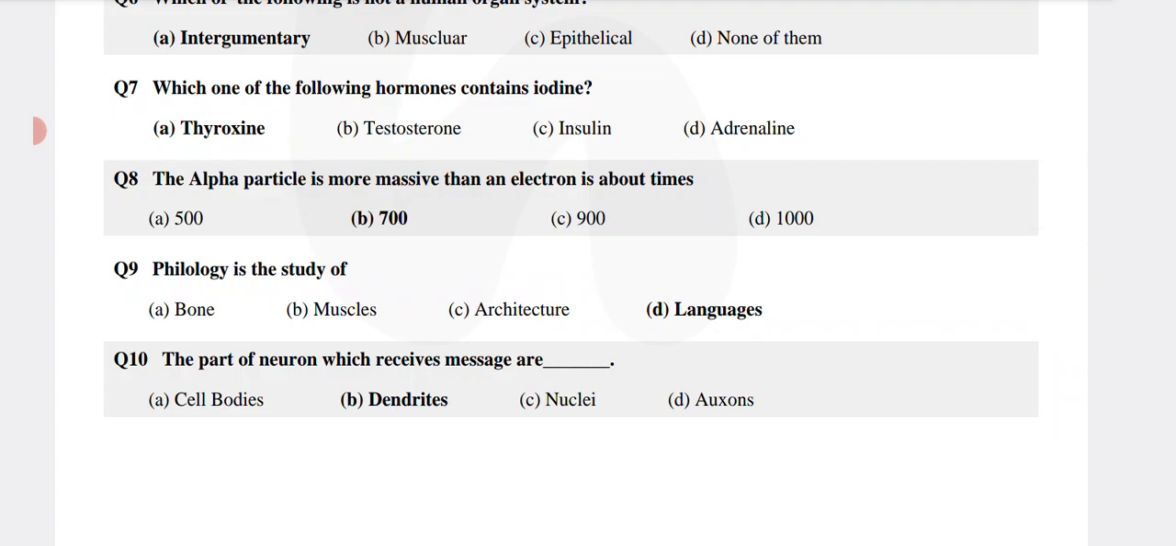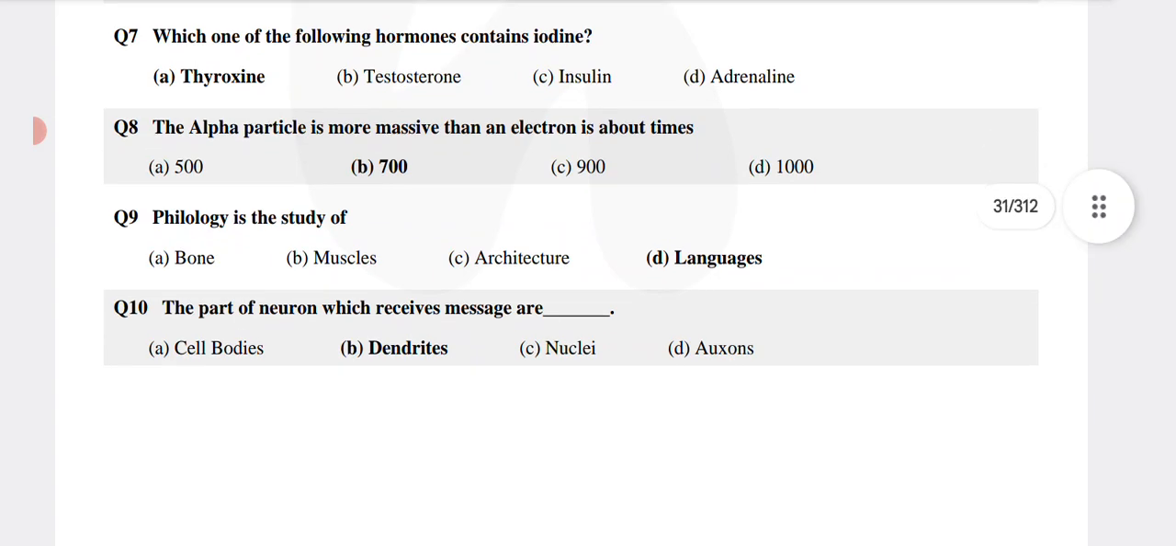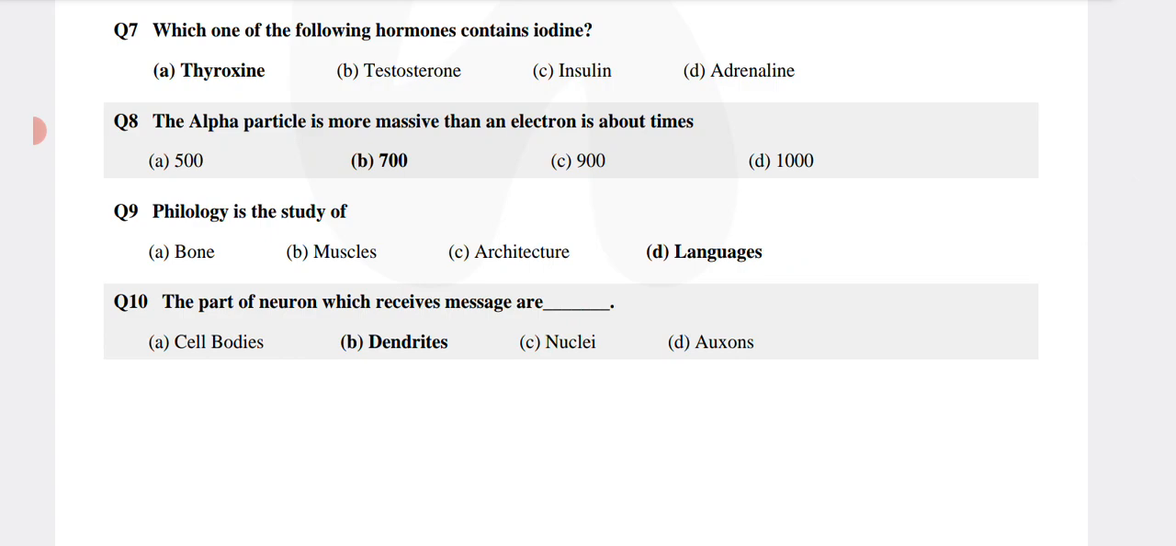Philology is the study of, philology जो study है, that is the study of languages. The part of neuron which receives messages is, that is dendrites.